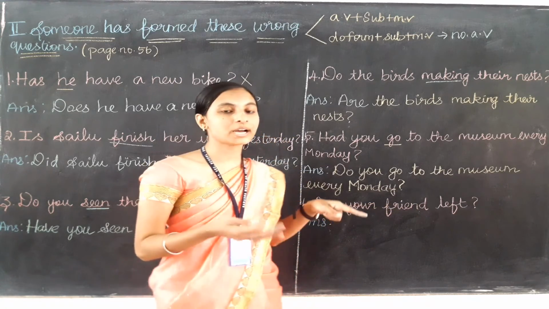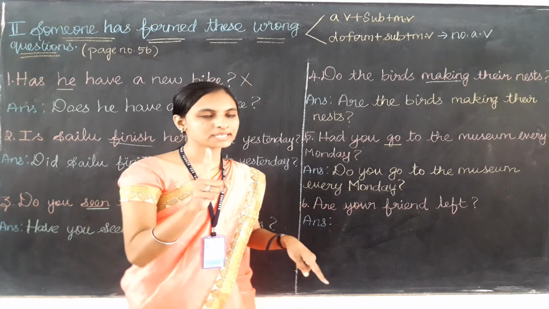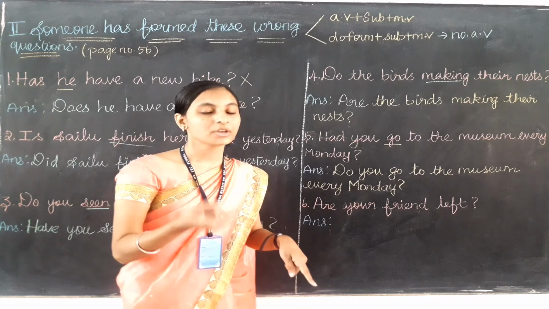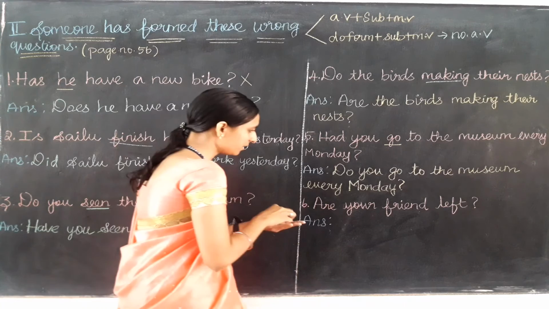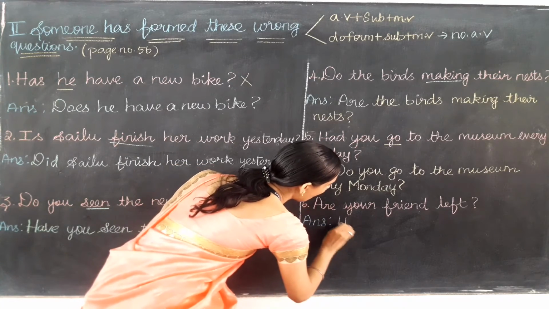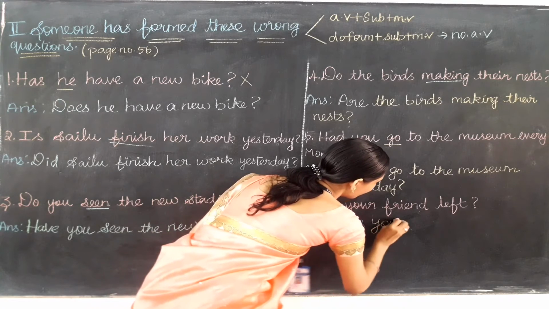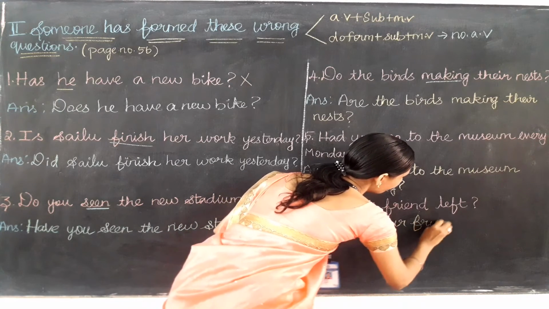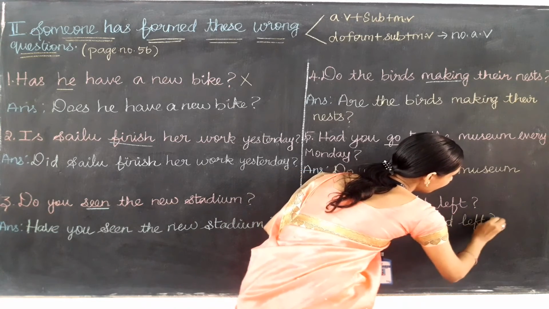So the question will come with the have form. Your friend means we are talking about a single person in the present time. For a single person in the present time we use has only. So the answer will be: Has your friend left? That is the correct question.